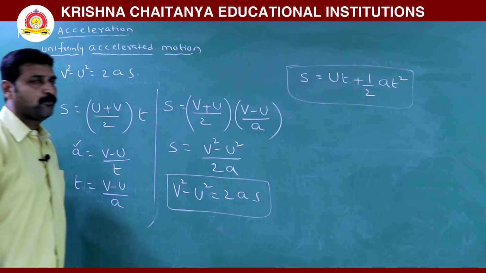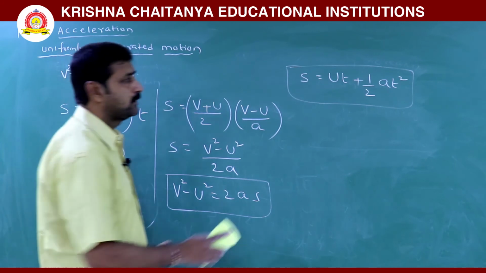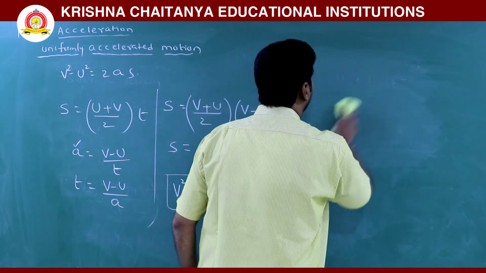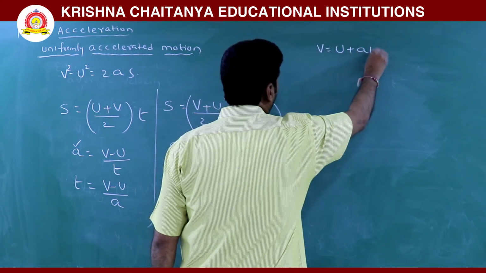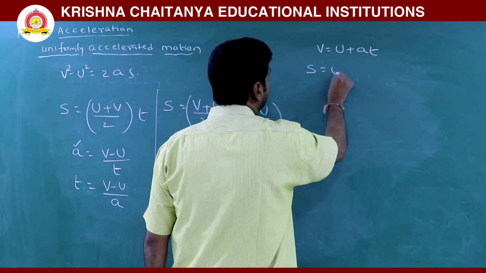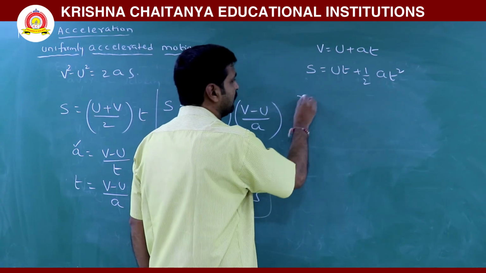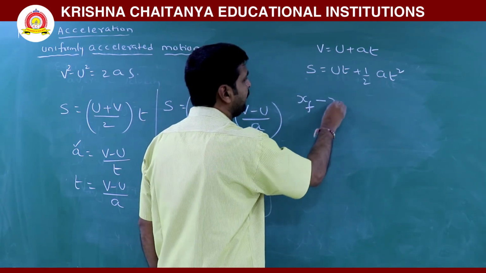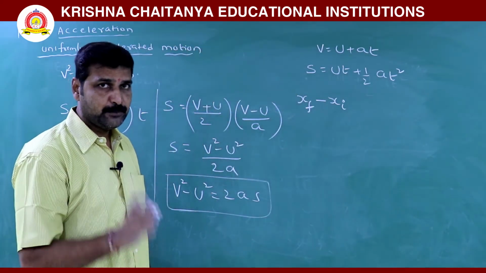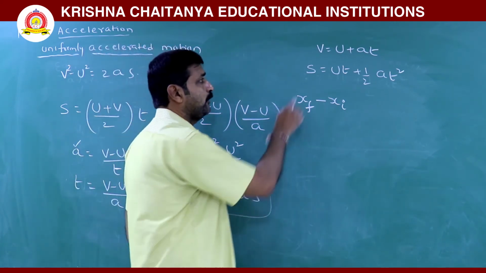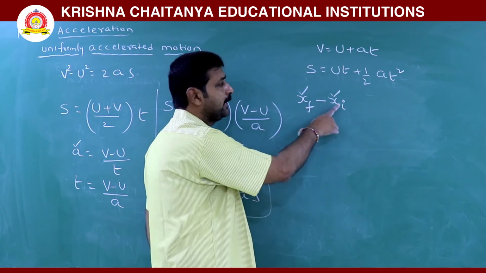Dear students, when we are writing s, remember, for all these expressions, v is equal to u plus at, no need of writing s. Here s is equal to ut plus half at squared, where s is final position minus initial position. This is a displacement. When you are writing displacement, keep in mind that for writing displacement you need only two parameters, final position and initial position.